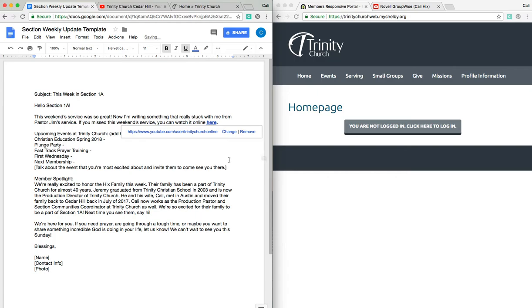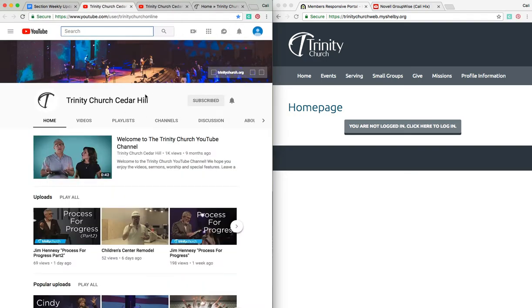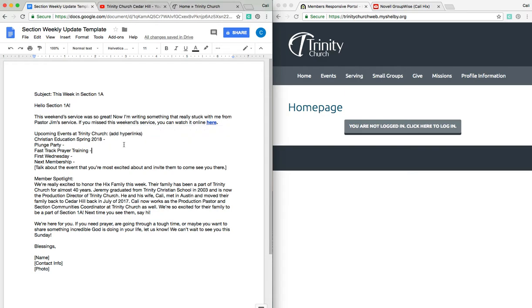Now we'll apply and you'll see that it's turned blue, it's hyperlinked, and what you can do to test it out is if you click on the link, it takes you to that same page right where we were. So we know the link works now, so that's great. So this will just be your first little section, your personal story, what your takeaway was from this weekend service, and a link to be able to watch it online.